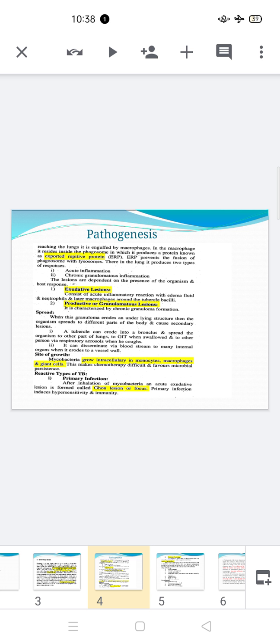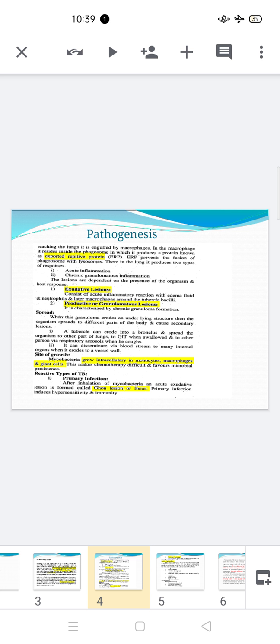The inhaled bacteria cause a local infiltration of neutrophils and macrophages, and some edematous fluid is gathered towards the local foci. So this is the first stage, and the type of lesion is called an exudative lesion.